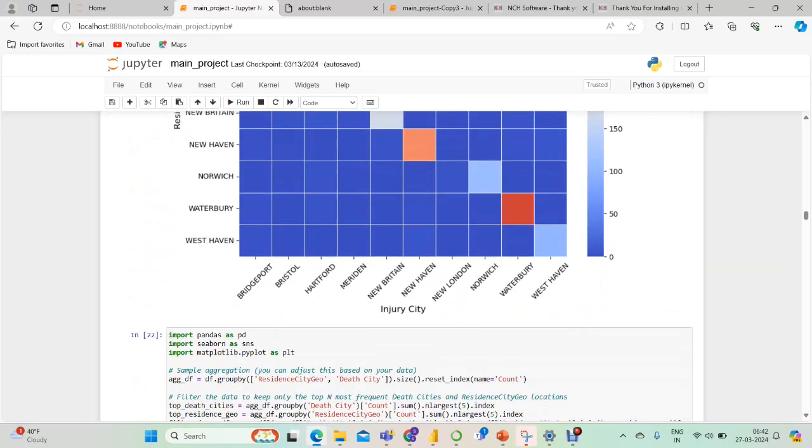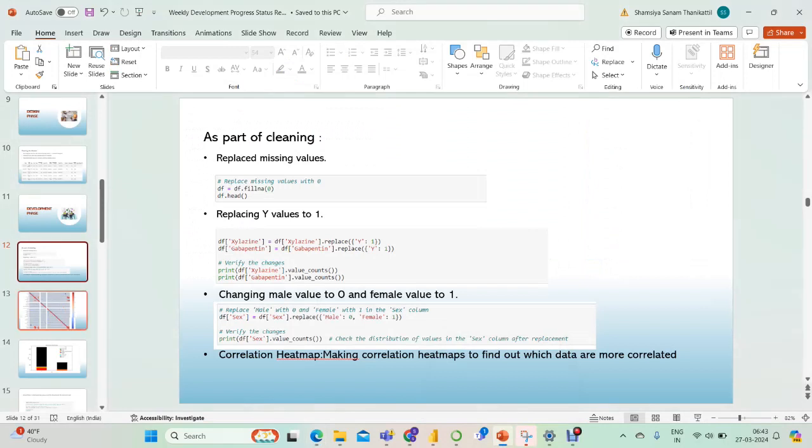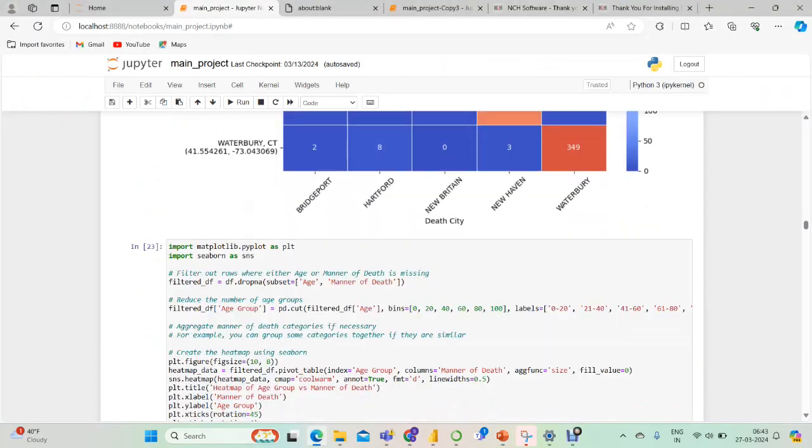And after that we also created so many visualizations, like distribution of race by sex, which race and which age of people are using a particular drug, or which race is using a particular amount of drugs. And this is the code we use for creating those graphs.